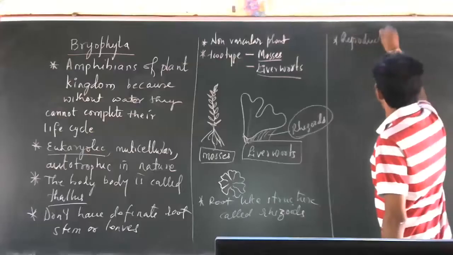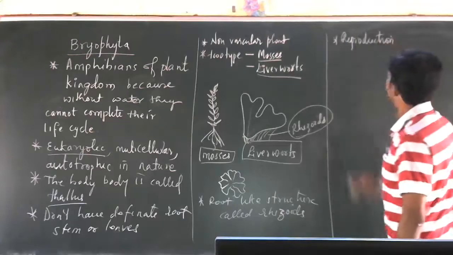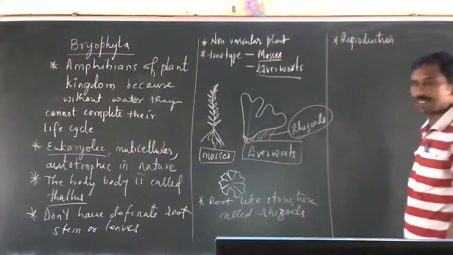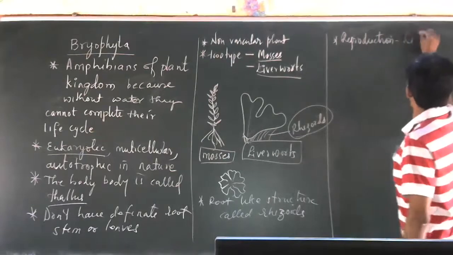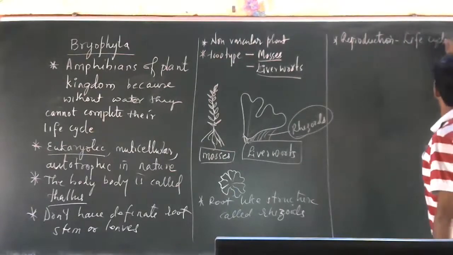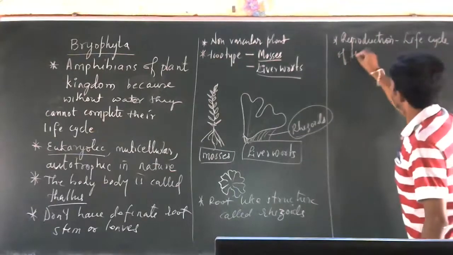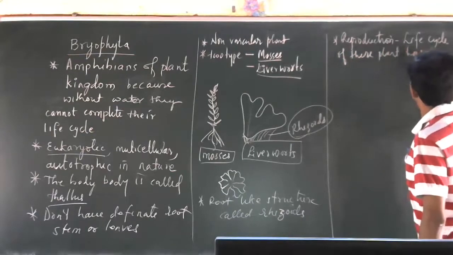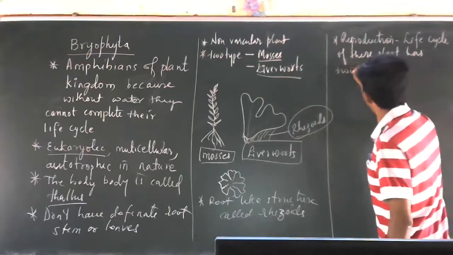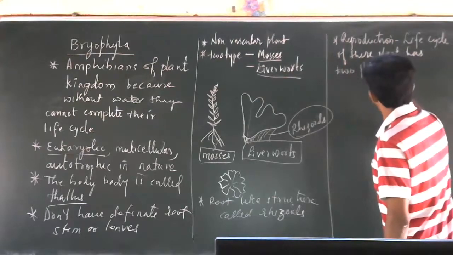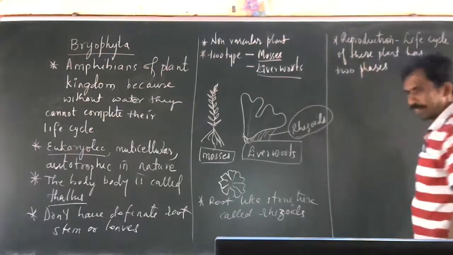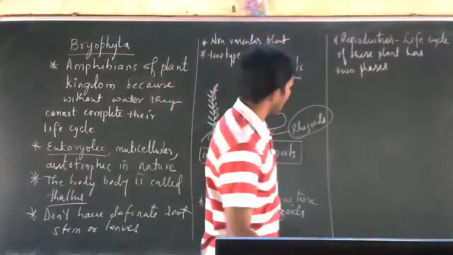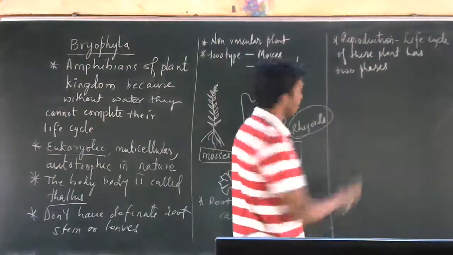So, reproduction. The life cycle of these plants has two phases. Two phases are there. So life cycle, see, I hope it is visible to you.